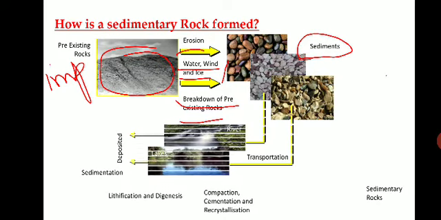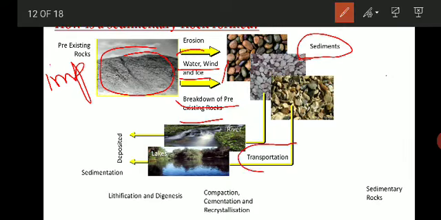Then these sediments are transported. There is a transportation of these sediments from one place to another place. So how does this take place? Transportation is either by the rivers into the lake, into the river basin or the ocean basin, because all the rivers finally join the ocean or the sea.